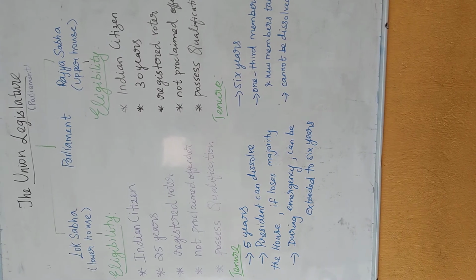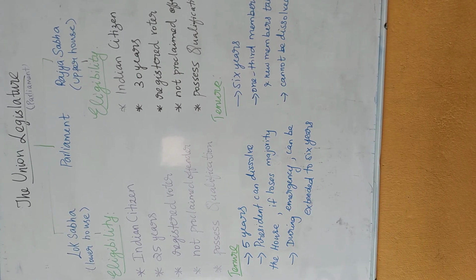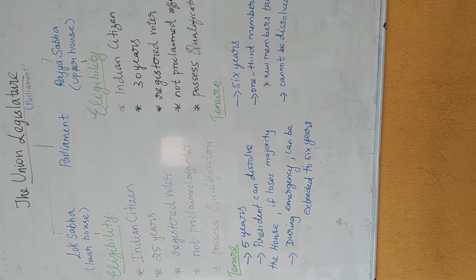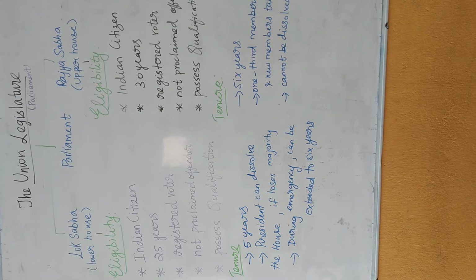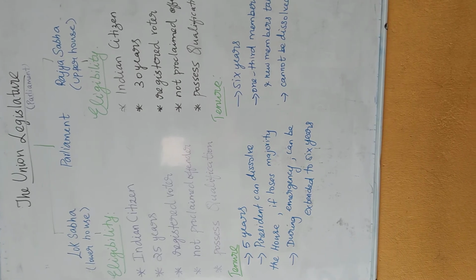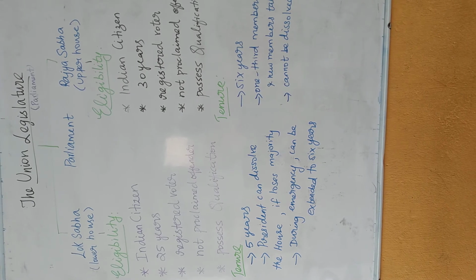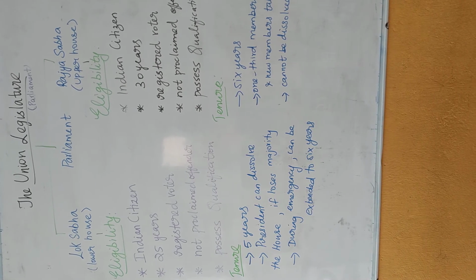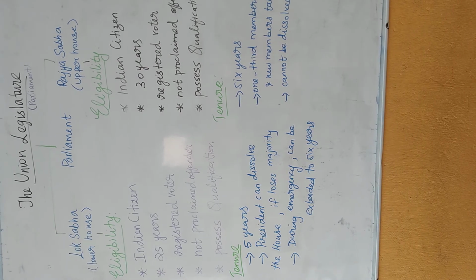And tenure for Rajya Sabha is a term of 6 years. Here, 1/3 of the members will be retired and the next persons will take their place. This is a routine thing among the Rajya Sabha members. And this is a house which cannot be dissolved by the president. So we know that Rajya Sabha MPs would not be elected through the election, right? They are just elected by the state or union territory.